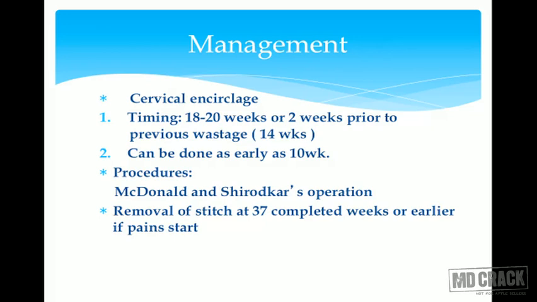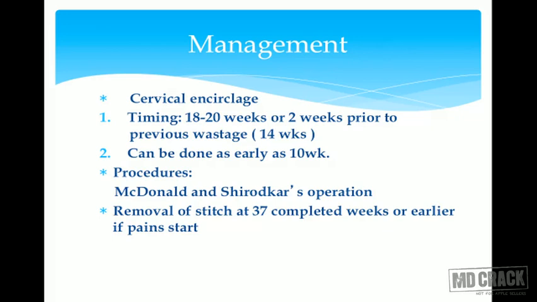In McDonald's, we have to go at the cervico-vaginal junction as high as possible, where the vaginal rugosities end, and we have to put in a stitch with non-absorbable suture material, which is usually either black silk or Prolene can be used. As high as possible, we take purse-string sutures, 4 or 5 bites, and tie the knot anteriorly and cut the suture. This is McDonald's method.